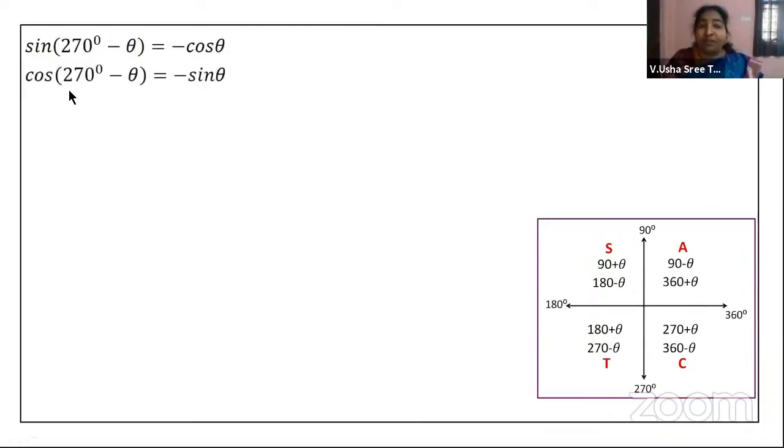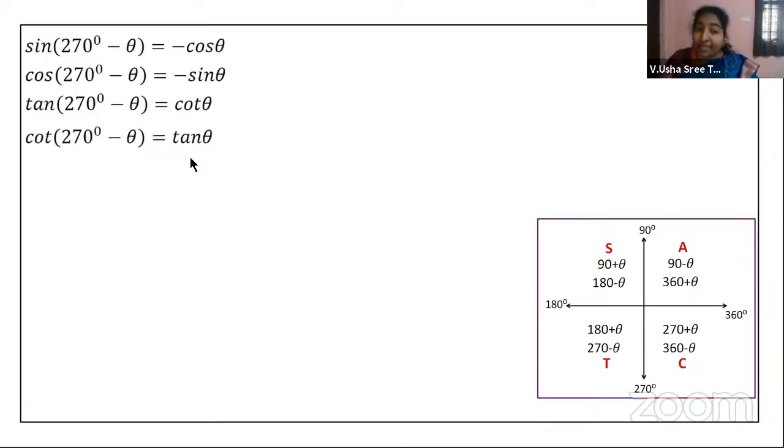So cos of 270 minus theta is minus sine theta. Minus is because it is in the third quadrant. Okay. Then tan, it is positive because in the third quadrant tan is positive, and it is 3 into 90, 3 is odd. Therefore, you are getting a co-function. Cot of 270 minus theta is tan theta. Secant of 270 minus theta is minus cosecant theta because secant is negative.